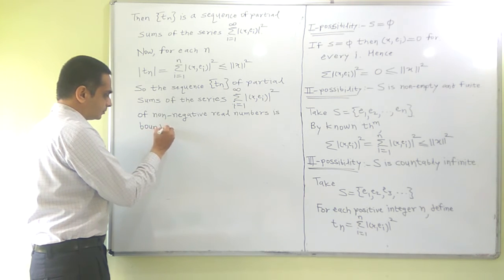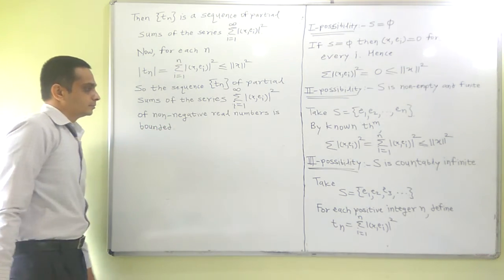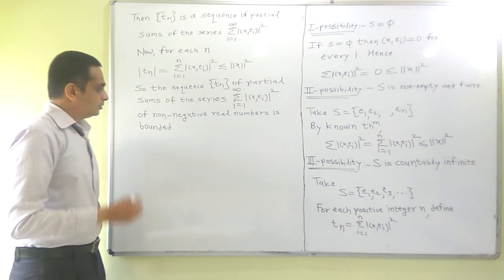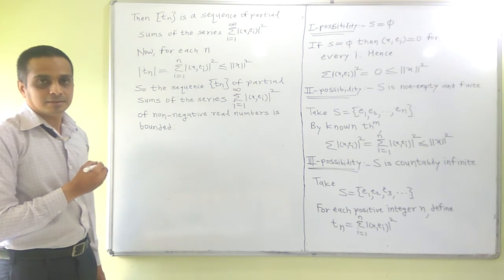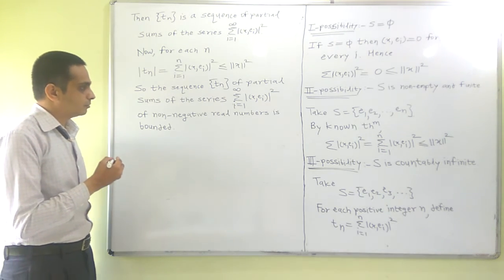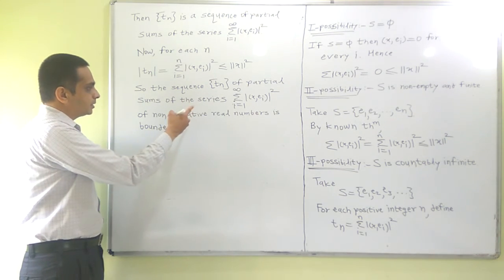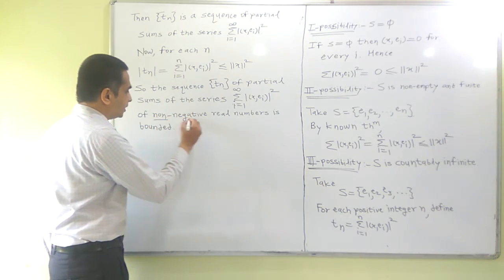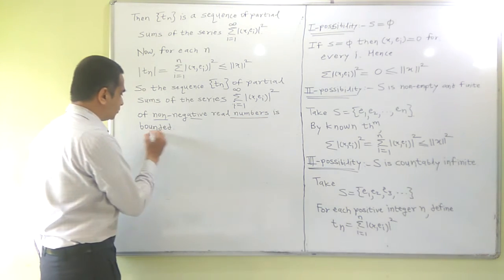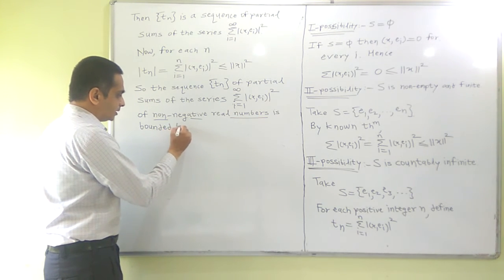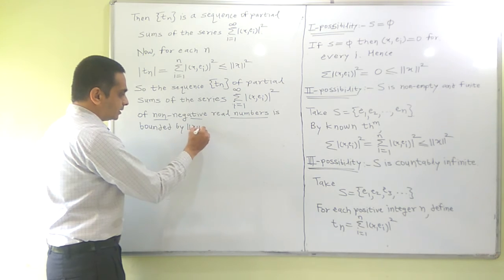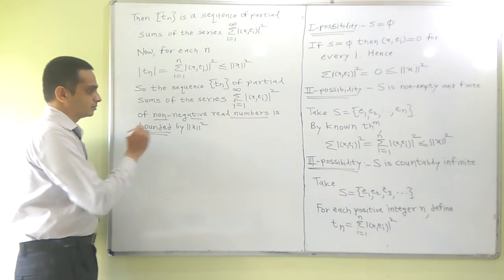Hence, we know the fundamental result from real analysis, from the theory of series of real numbers: if the sequence of partial sums of a series of non-negative real numbers is bounded, then that series is convergent.